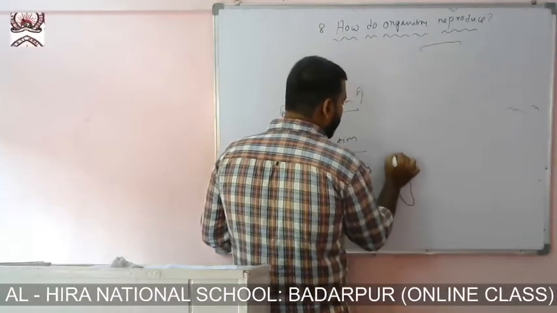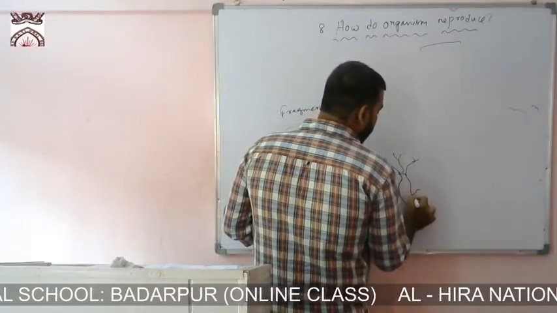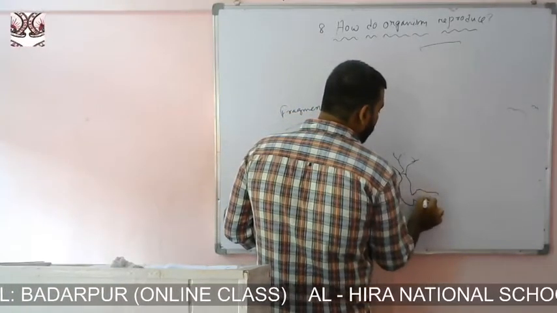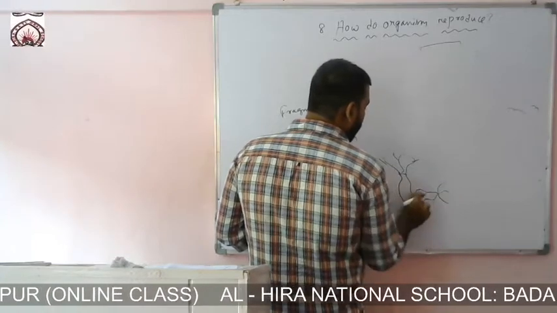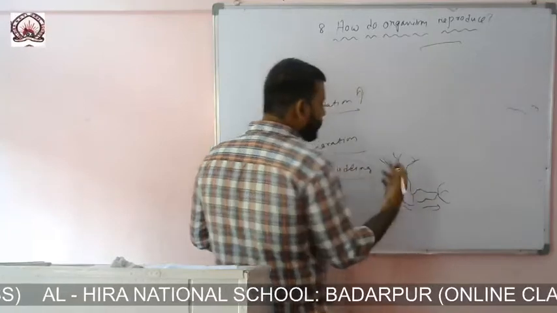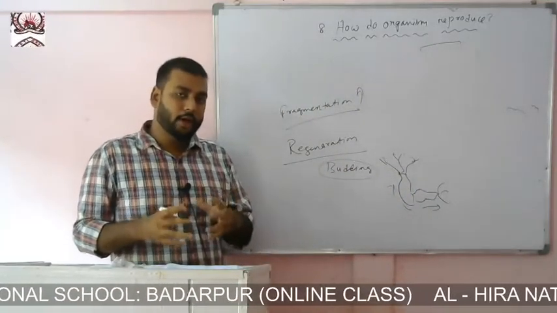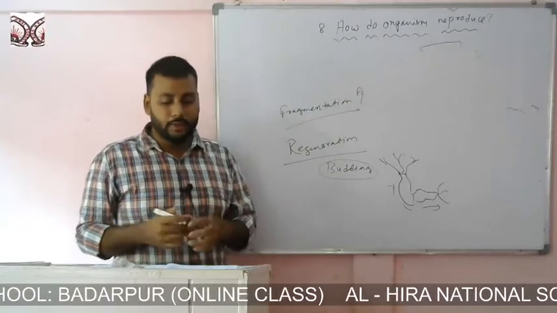It has a lot of tentacles. It will start developing another individual from its side. And when it has developed, it will cut off and there will be two separate organisms. So this is known as budding. First it will start developing a new organism from its body, and finally they will detach and form a new organism.